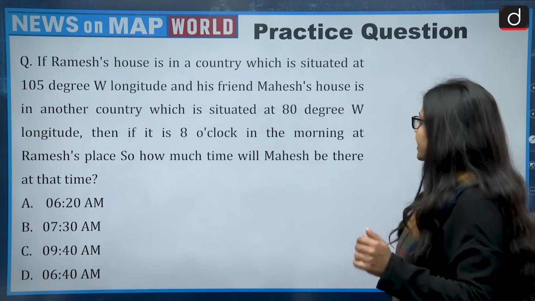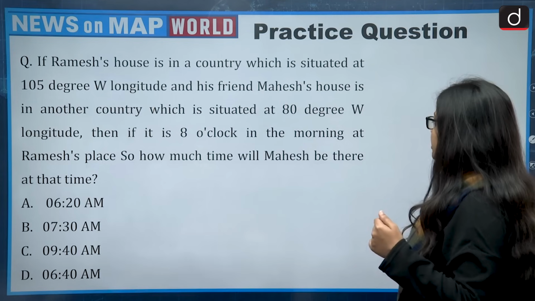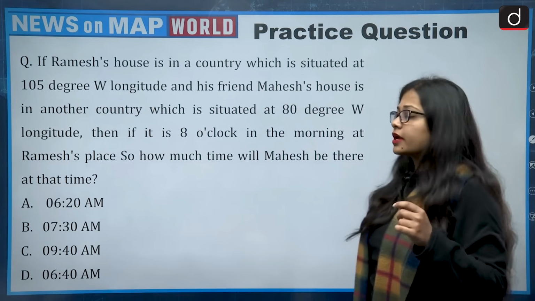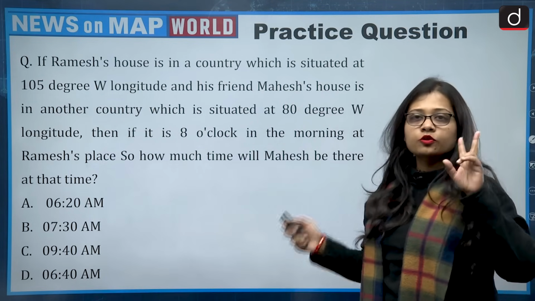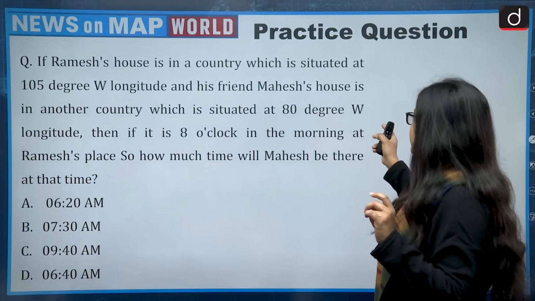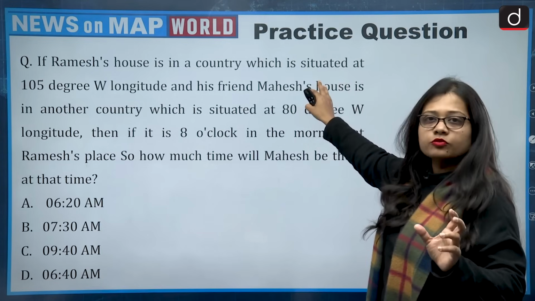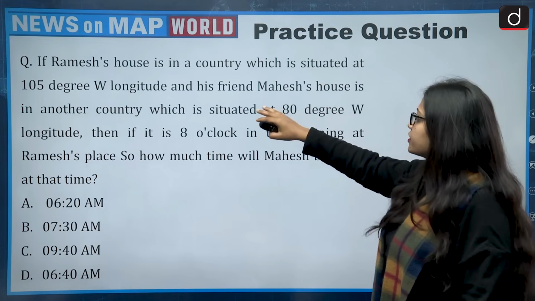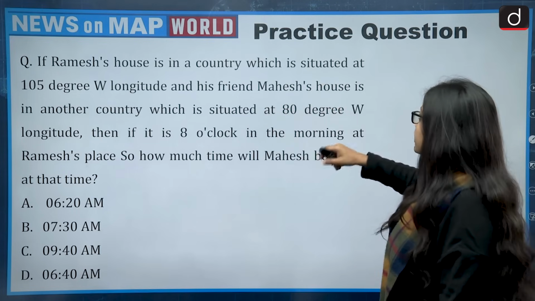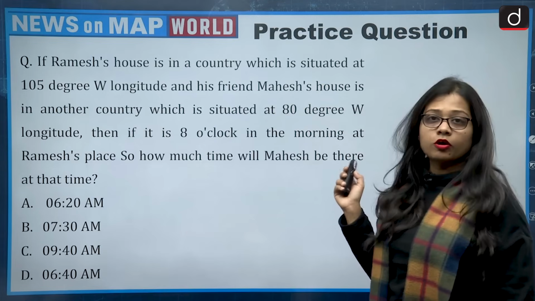Then if it is 8 o'clock in the morning at Ramesh's place, what will the time be at Mahesh's place at that time? We are talking about 2 people, Ramesh and Mahesh. The longitude given is 105 degrees west for Ramesh, and Mahesh's house is in another country at 80 degrees west longitude.